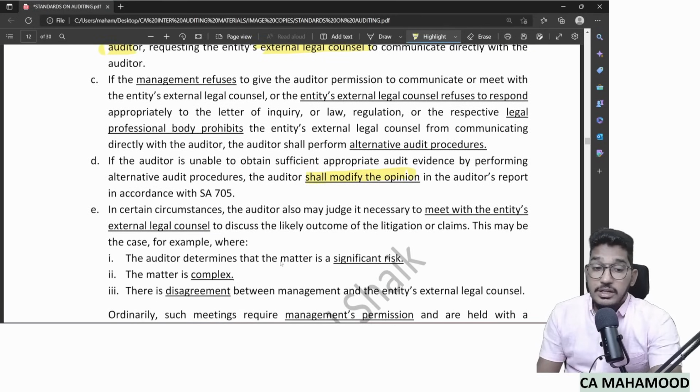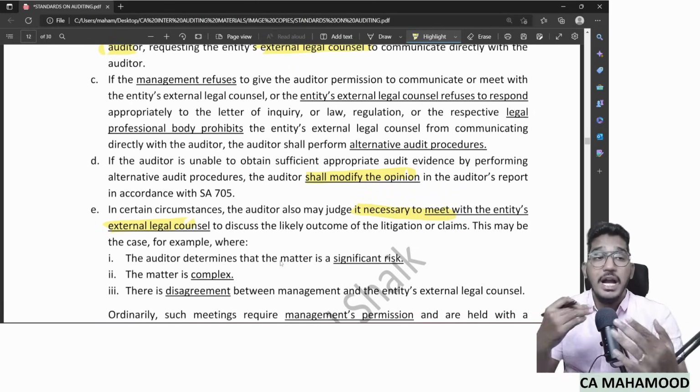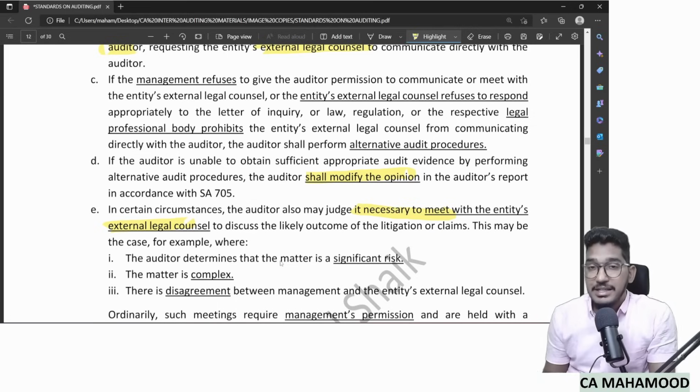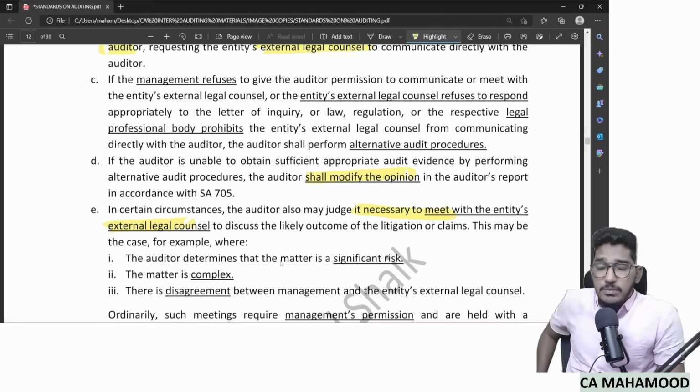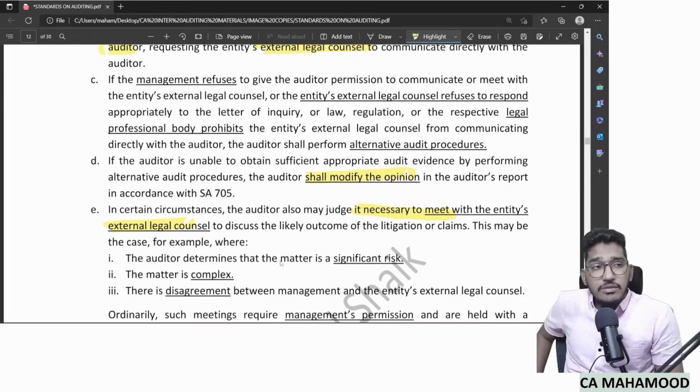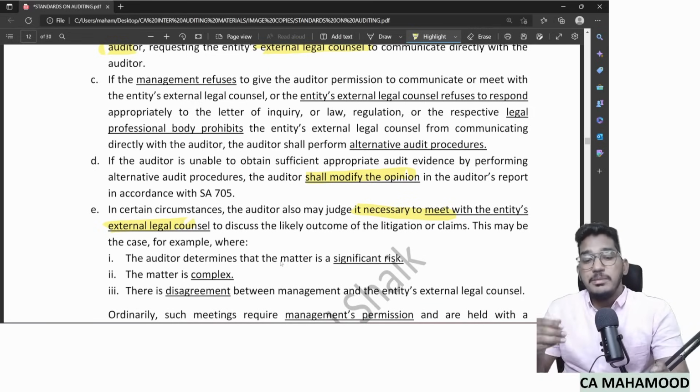And the next point: in some cases, the auditor might feel that just communicating through a letter of inquiry alone will not be enough. He might feel it is necessary to go and have direct contact with the entity's external legal counsel and meet him personally.